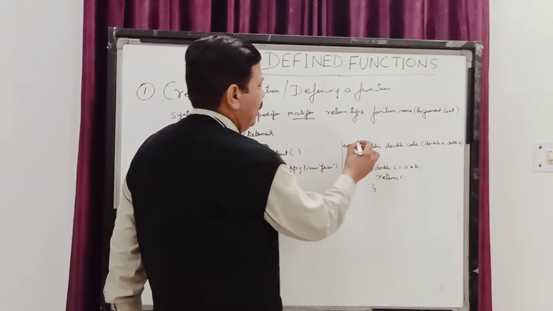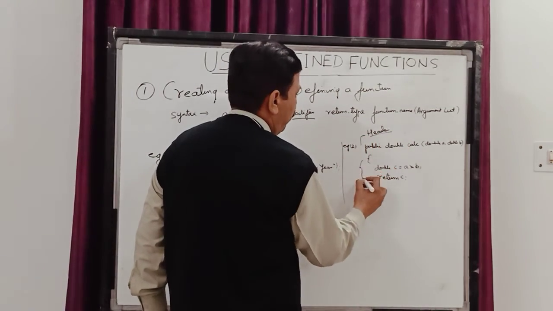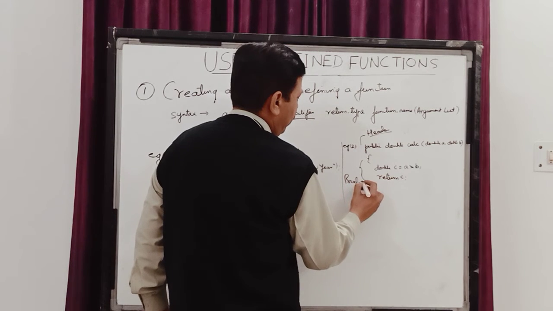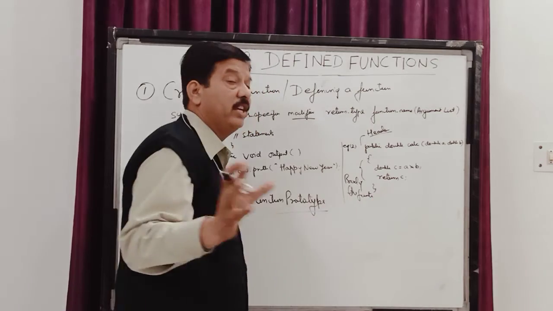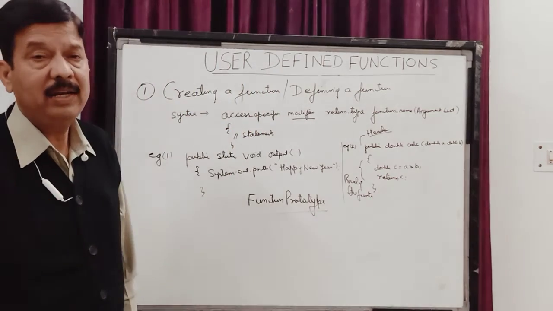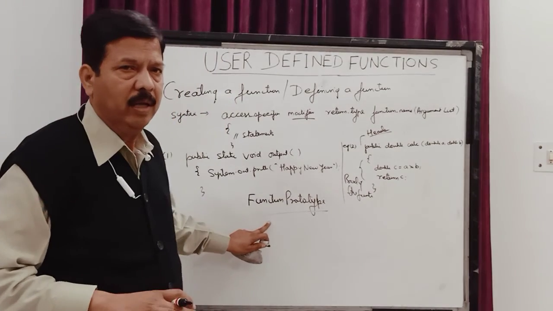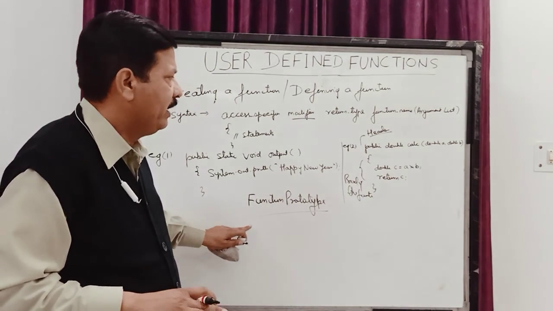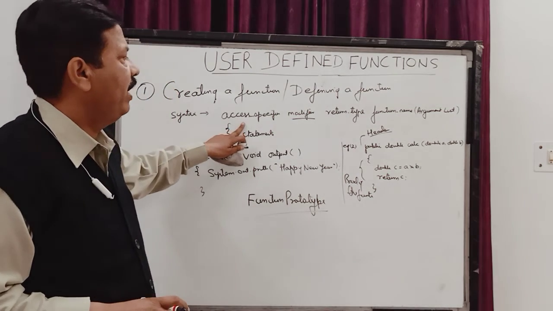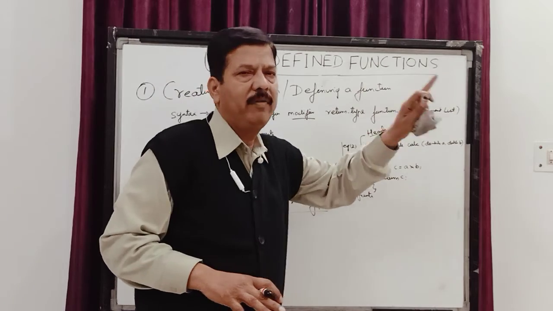The two parts are the header and the body of the function. The header is the heading line. The header is the function prototype. So the first line of the function definition is called the header, and it contains the access specifier, the modifier, the return type, the function name, and the list of arguments.